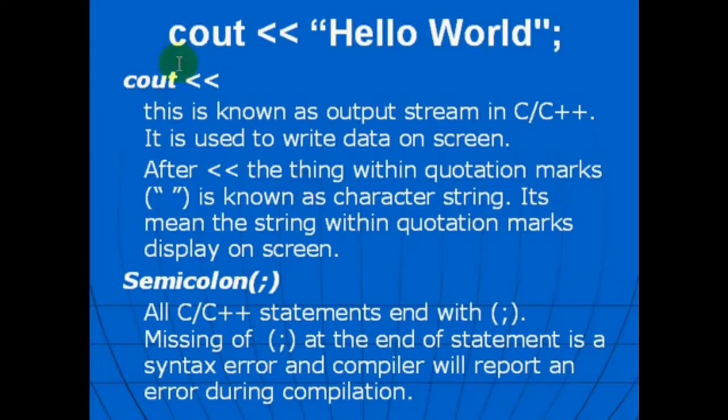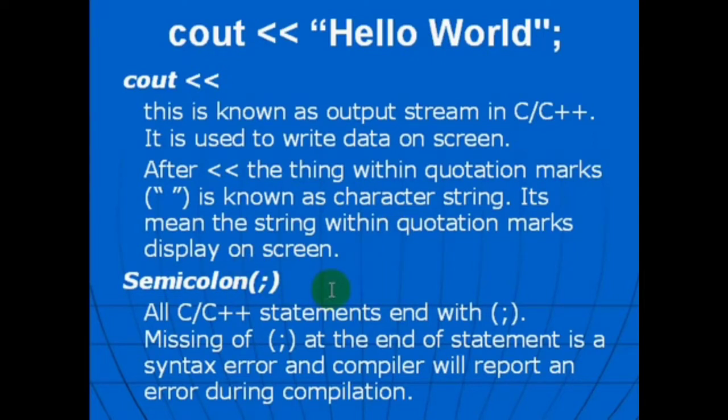cout, less than sign. This is known as the output stream in C or C++. It is used to write data on the screen. After the less than sign, the thing within quotation marks is known as a character string. It means the string within quotation marks is displayed on screen.